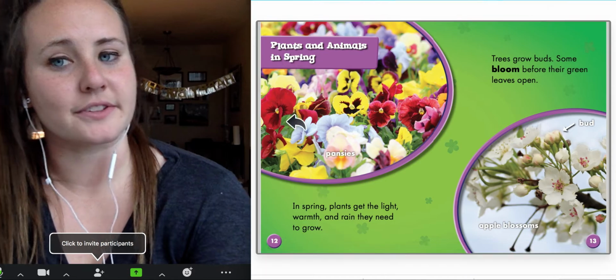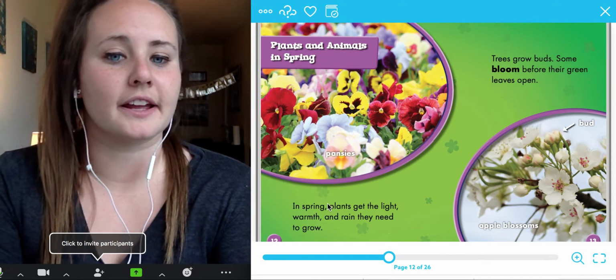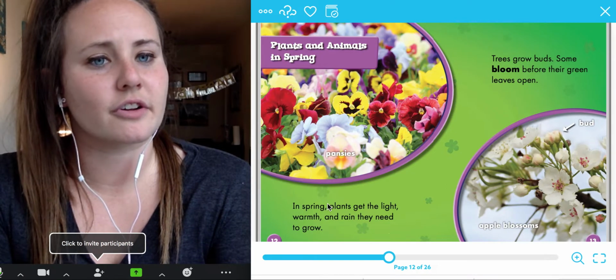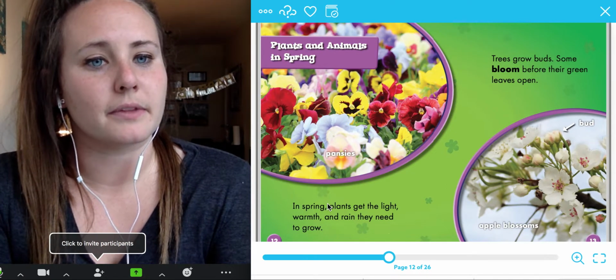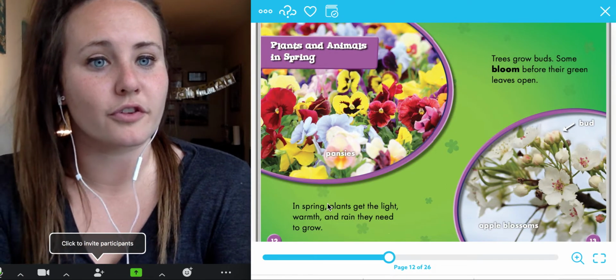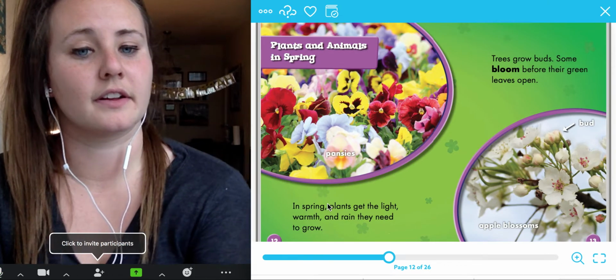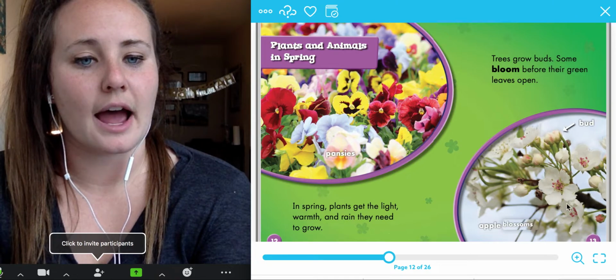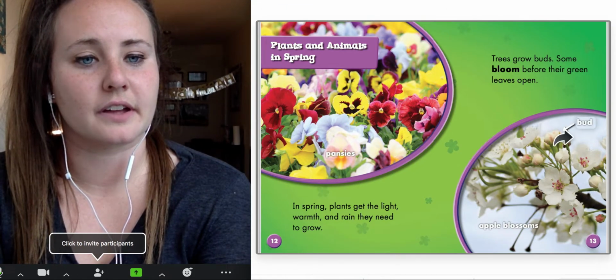Plants and animals in the spring. In the spring, plants get the light, warmth, and rain they need to grow. Trees grow buds. Some blossom, some bloom before their green leaves open. And here's our label, apple blossoms. And here's our buds.